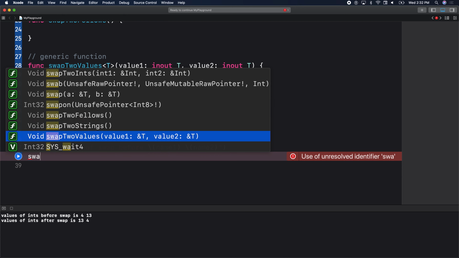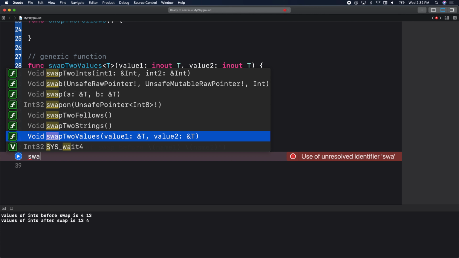So here you see swap two values. It doesn't know what type it takes yet, right? Value 1 colon inout T. It doesn't know what type. It does not care. Everybody with me, right? So T here does not care. It could have an Int, it could have a Bool, it could have a String, doesn't care what type it is. Everybody? Questions about that?